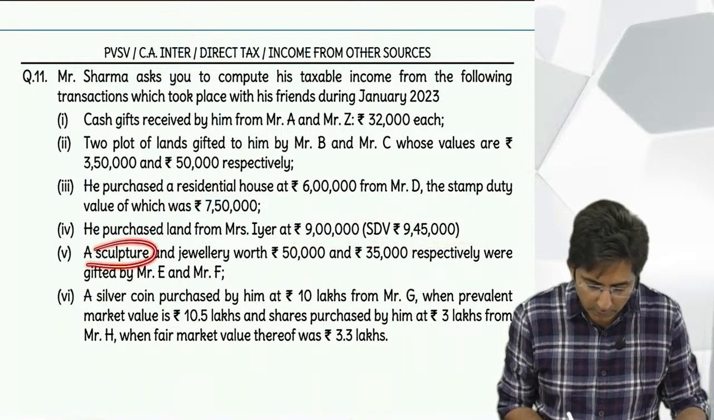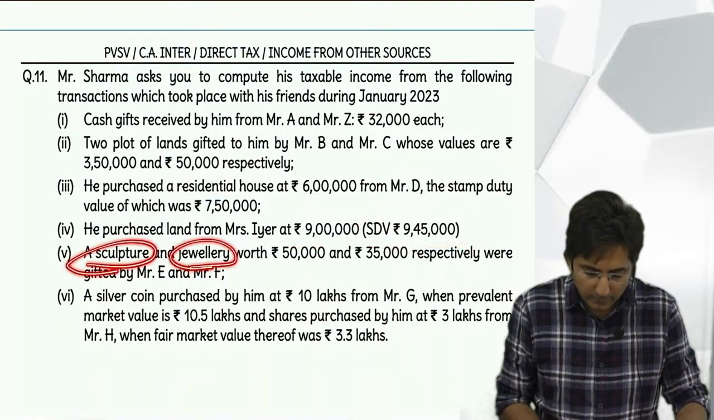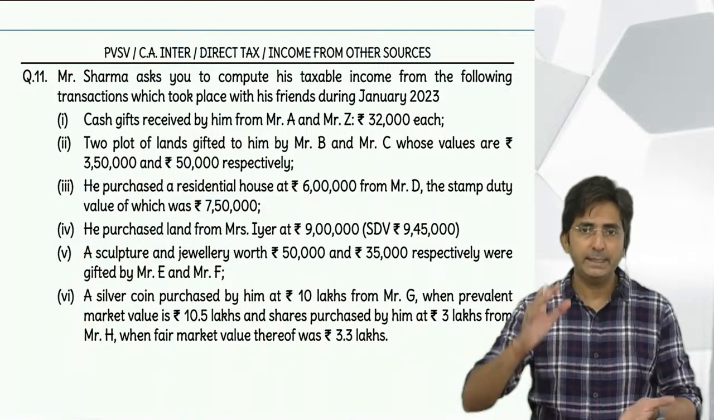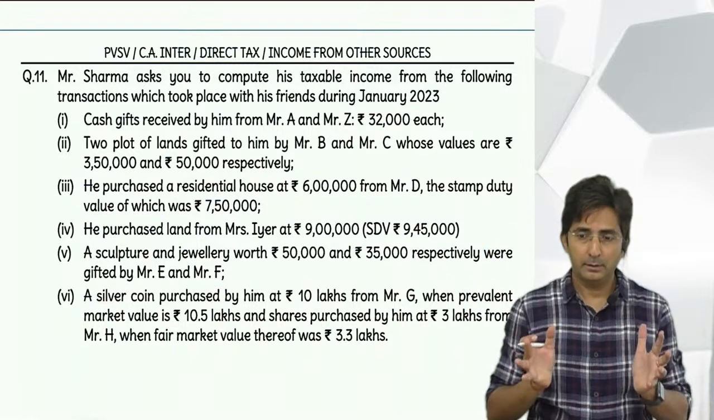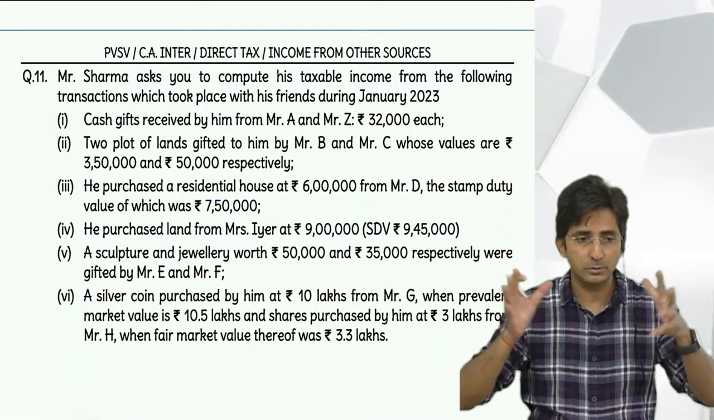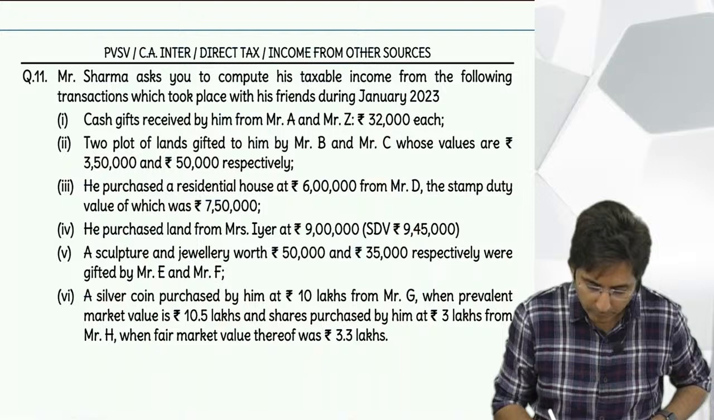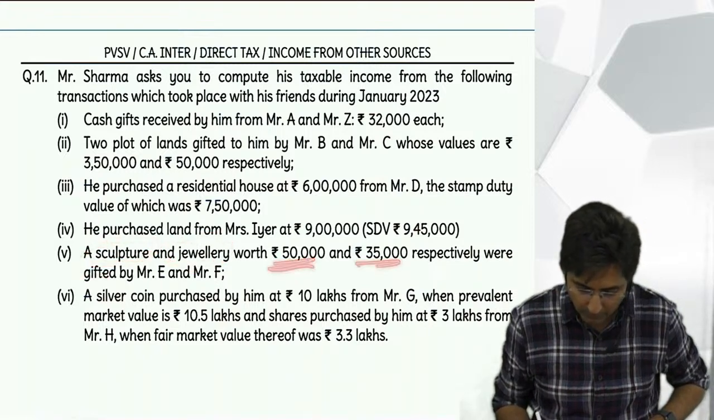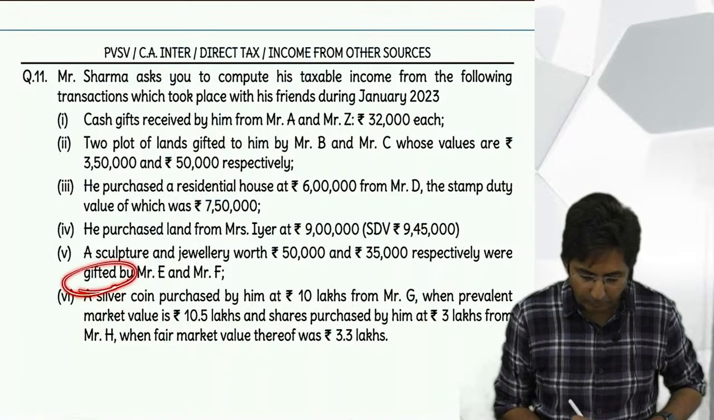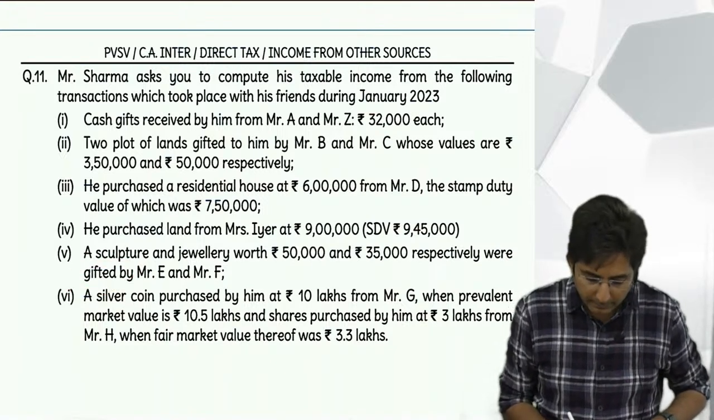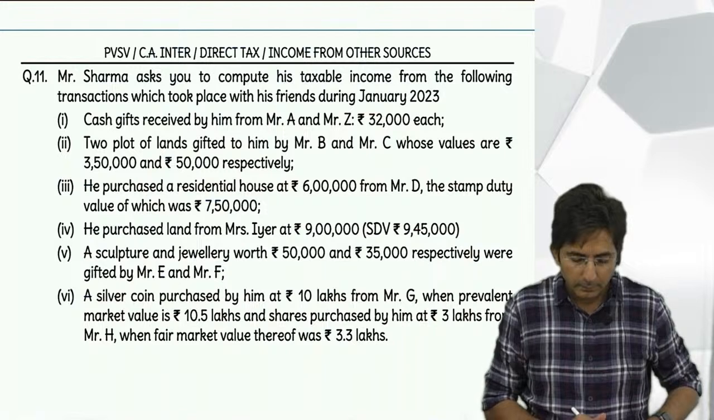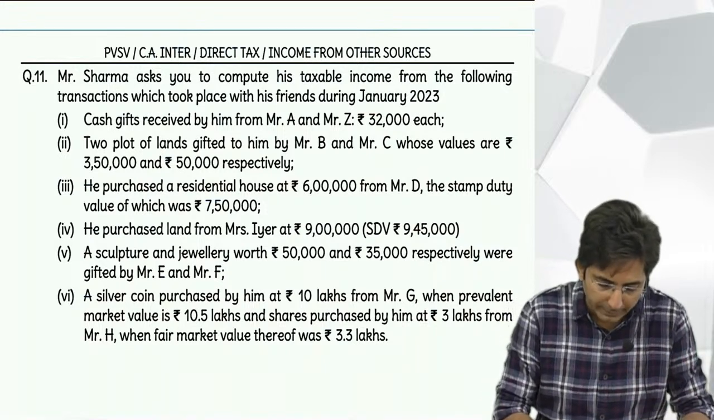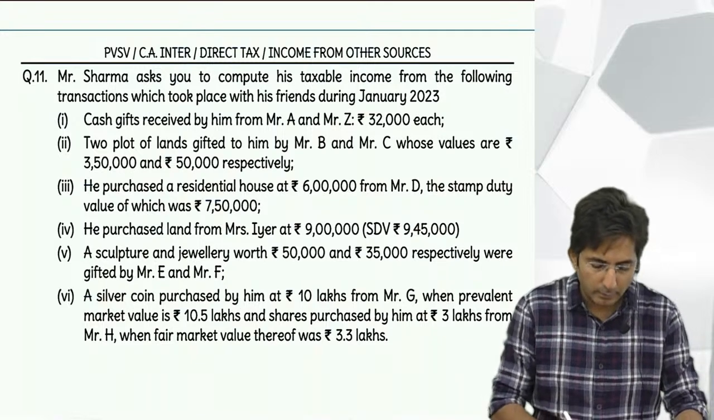Then sculpture, jewelry. Sculpture, you understand or not? In Hindi you say murti. That statue kind of thing, statue, sculpture. 50,000, 35,000, and this is completely free gifted, okay? Then silver coin purchased. We can do one thing. I'll write something, you also write.